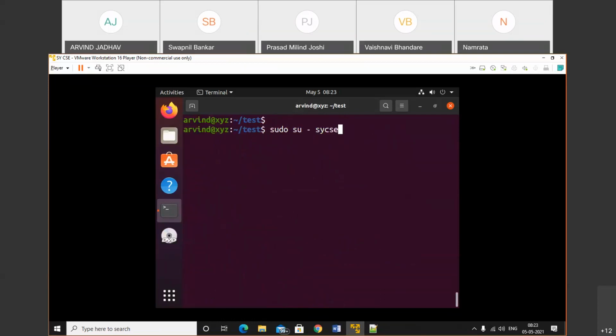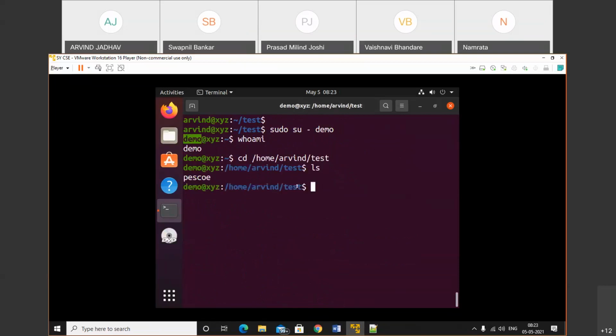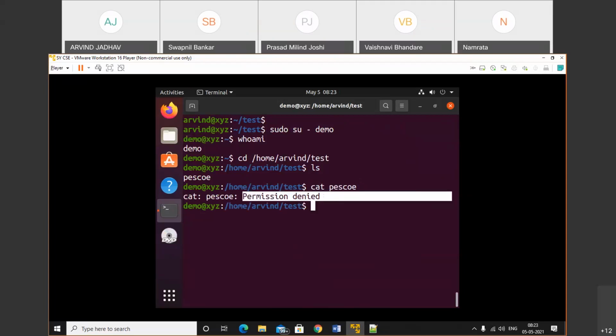Now log in using that demo user. See, right now I have logged into the system. Let's check whoami: demo. So now I'm trying to access that file. cd /home, the name of the directory is armin, and I think test was there. Now check, we have the file, ls. Now I'm trying to read that file, cat PSU. We don't have permission. Test is the owner, and the other user doesn't have permission to read that file. We get the error, permission denied.